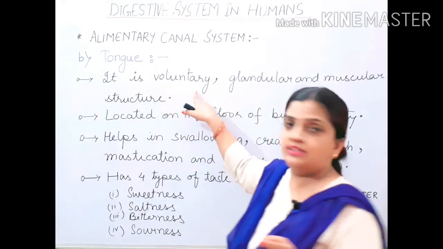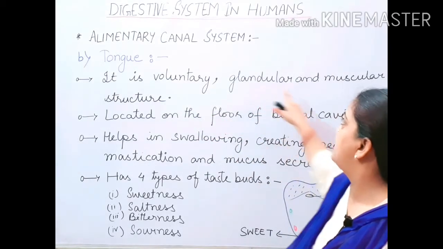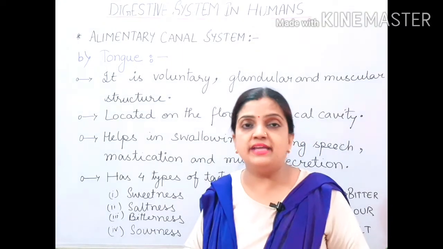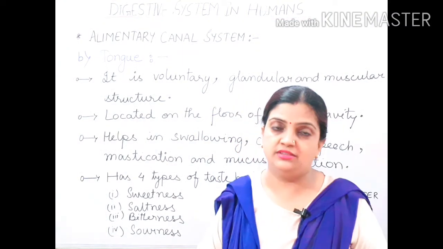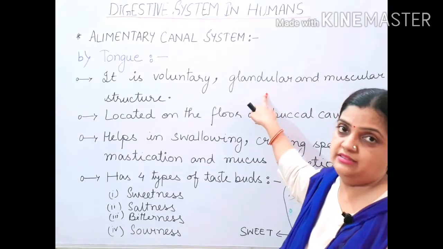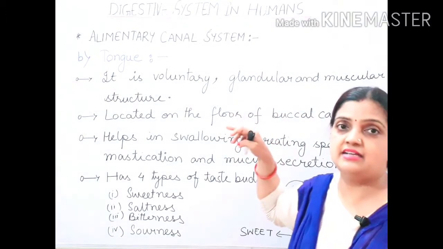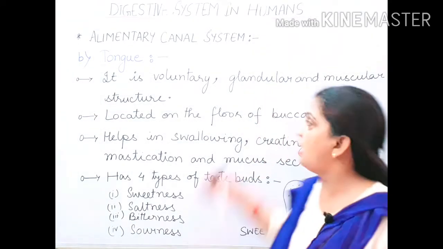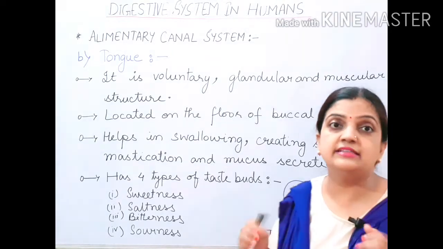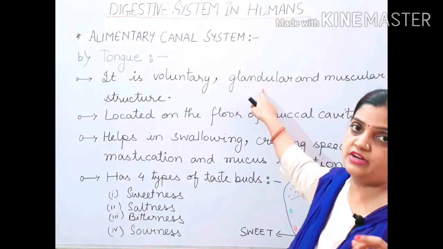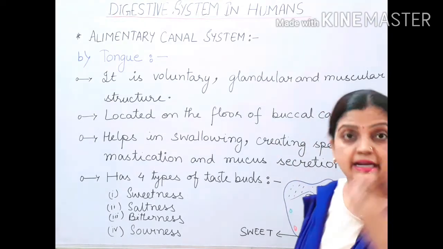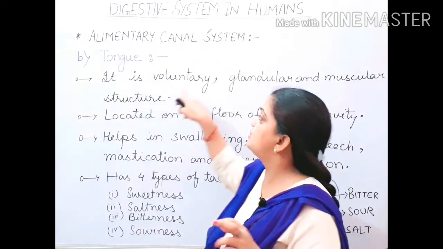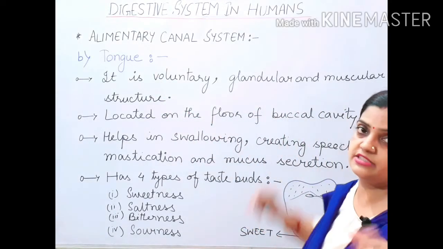The tongue is voluntary, glandular and muscular in structure. Voluntary means that it is under our control. Now children, it is glandular, it has gland-like structures. When I teach you about the digestive glands, you will see how many glands are present near the tongue. So here it is a glandular structure. It is also highly muscular. You can feel it also. It is a very soft, muscular structure. So the tongue is voluntary, glandular and muscular.